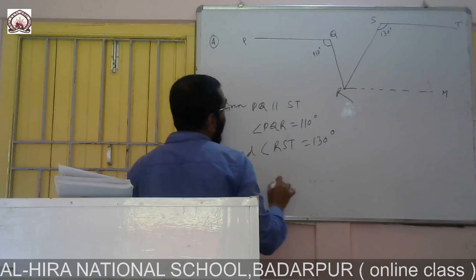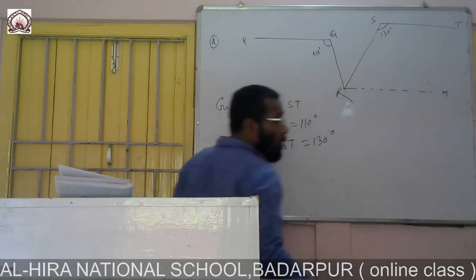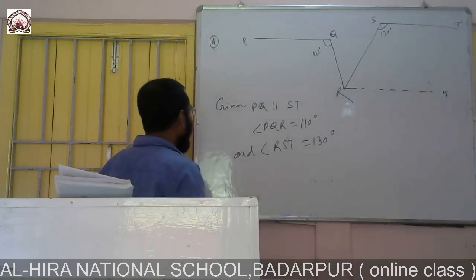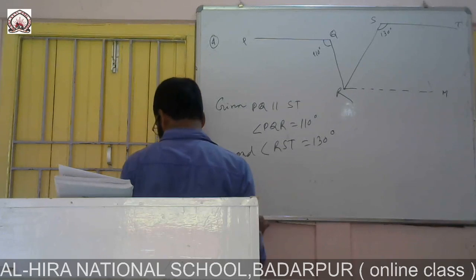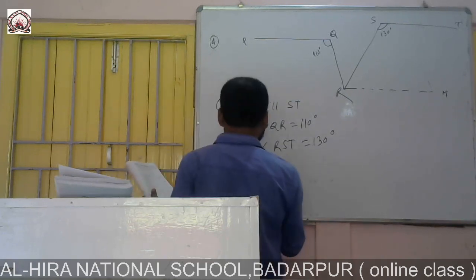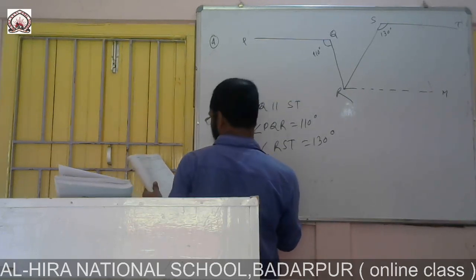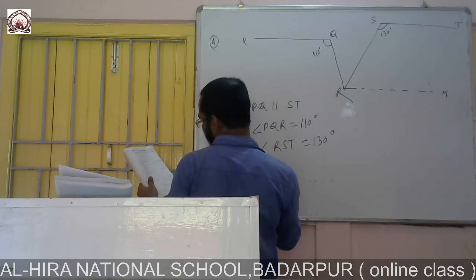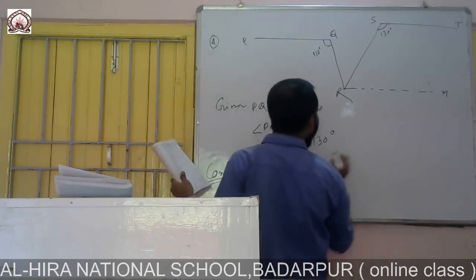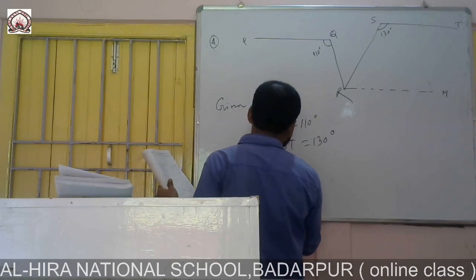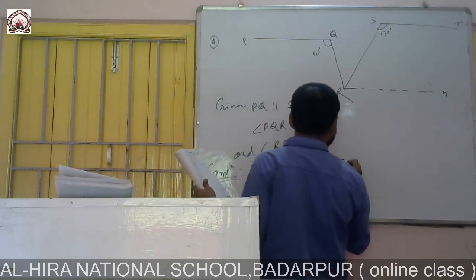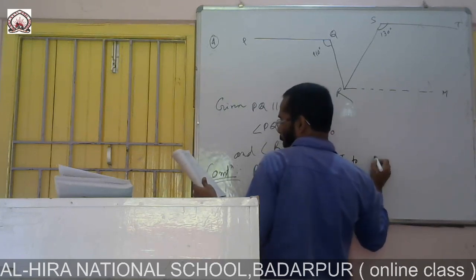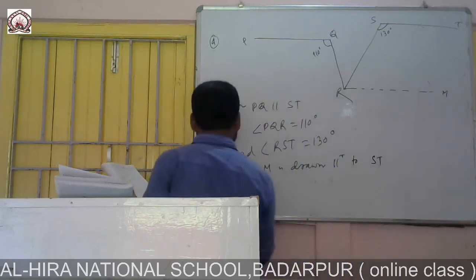So here this imaginary line is not in the actual figure, so this is constructed. So we are writing here construction. Construction is what? We draw a line RM, RM is drawn parallel to ST.